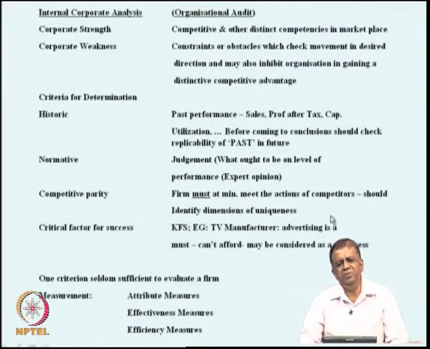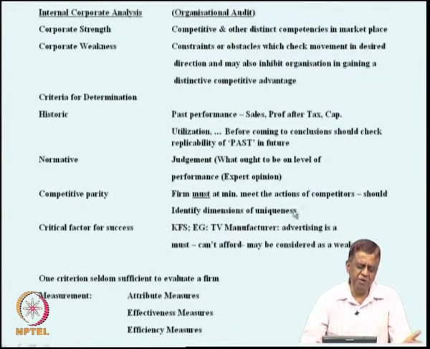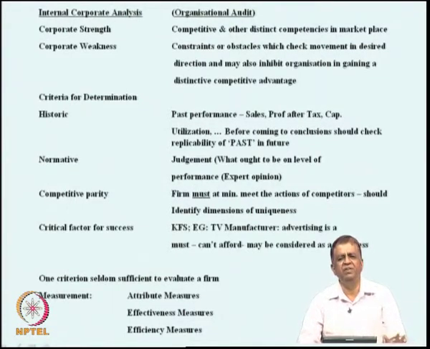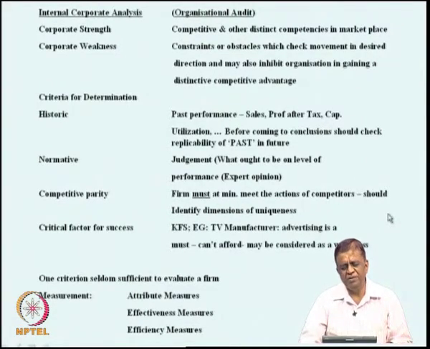And in order to do this criteria evaluation, or to come out with the criteria, you adopt measures. These measures could be attribute, effectiveness or efficiency. Now, using all this, what are you trying to do?